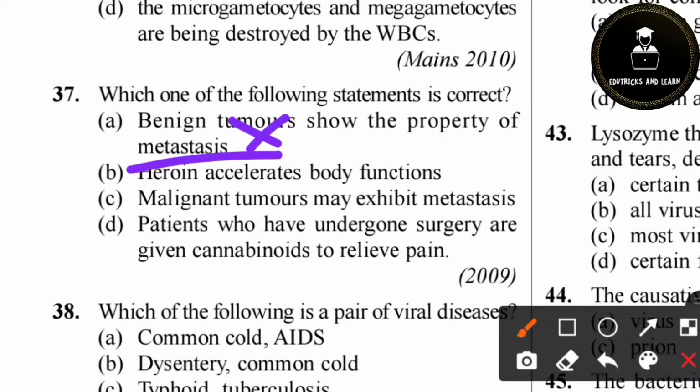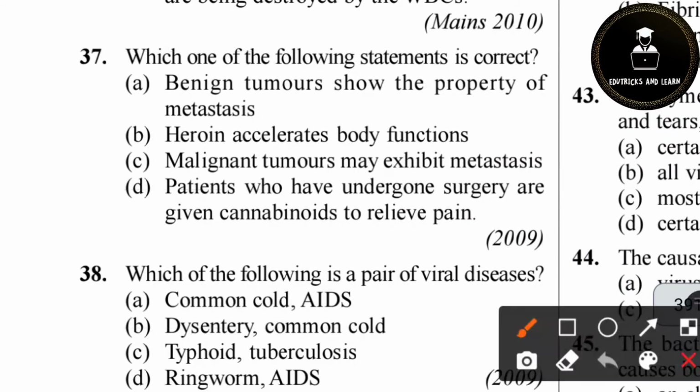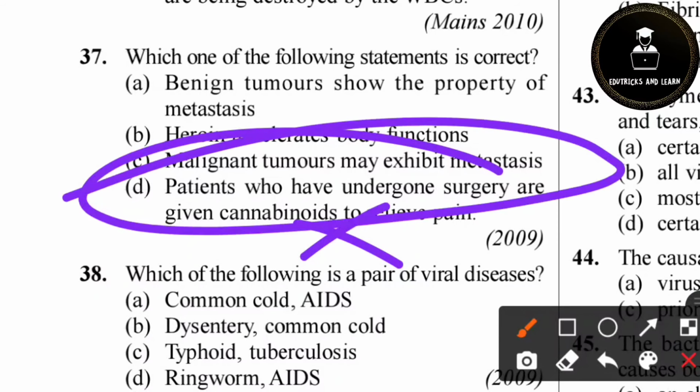Benign tumors are stable or stationary tumors. Heroin accelerates body function. No. Heroin decelerates body function. It makes us very tired. Option C: malignant tumors may exhibit metastasis. Correct answer. Patients who have undergone surgery are given cannabinoids, not cannabinoids. So because of that, it is wrong. So option C is the correct answer.